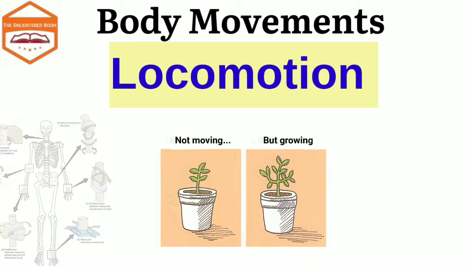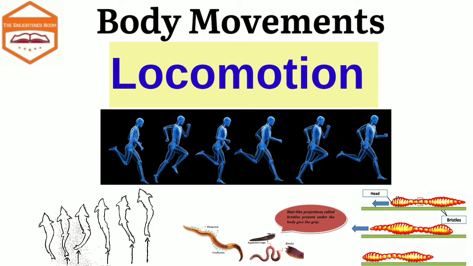So plants do not show locomotion, but animals, reptiles, insects, and we human beings show locomotion by moving from one place to another. That means we have an ability to move from one place to another. Locomotion is possible in animals in various ways like walking, running, swimming, flying, hopping, and many more.